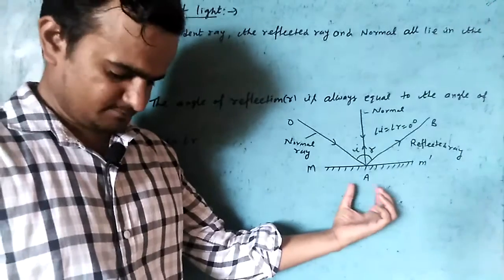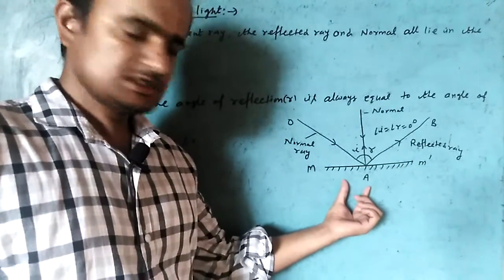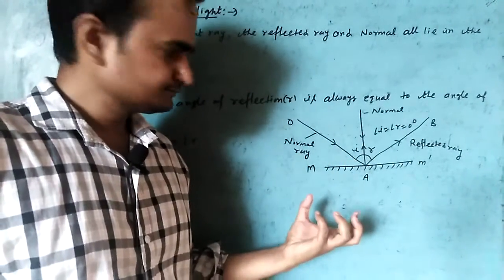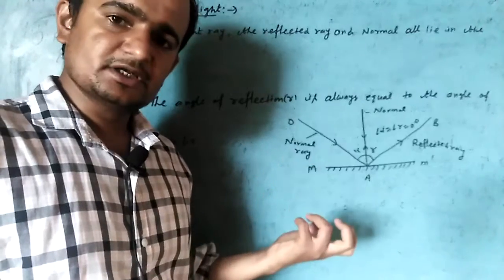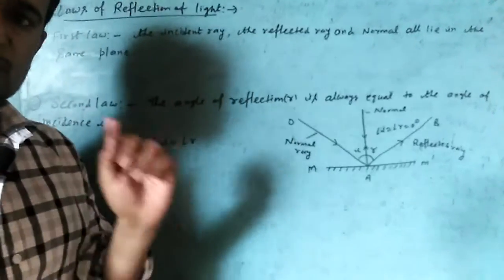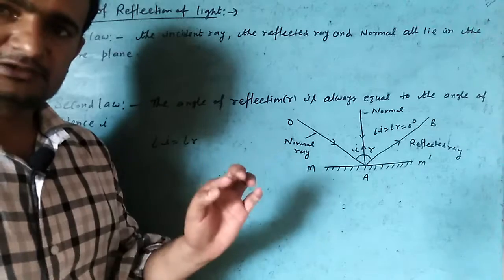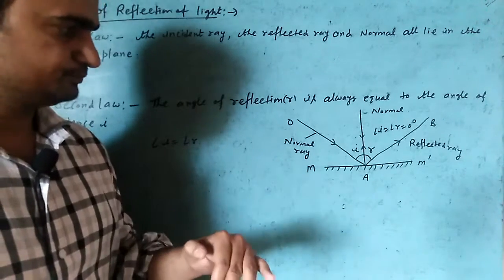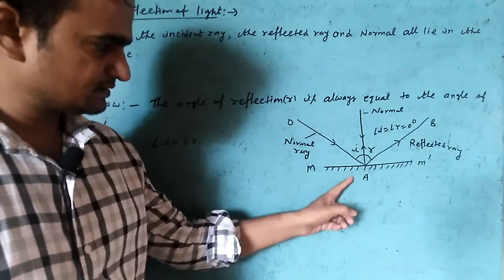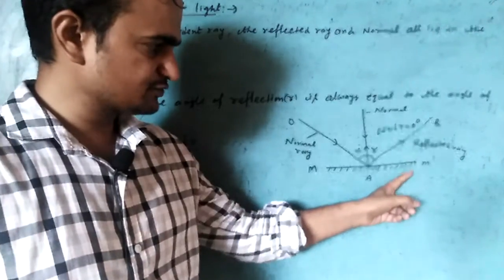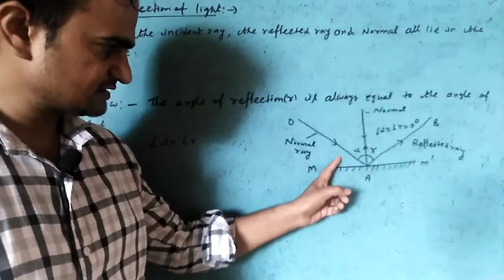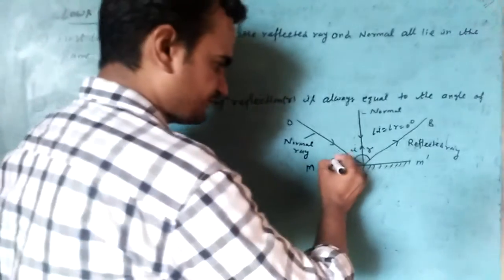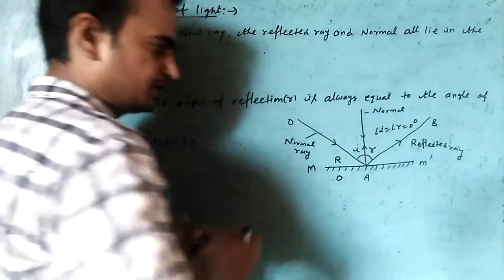Animations of this point. MM dash is a mirror. What is the mirror? One part of the mirror is reflecting, the other part is opaque. This surface, the dotted line, is the opaque part, and this surface is the reflecting part.